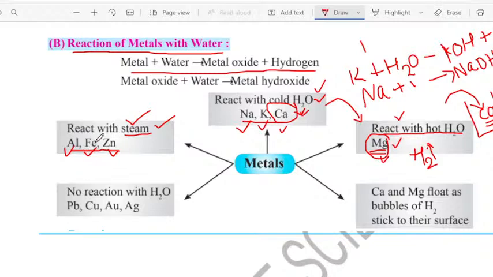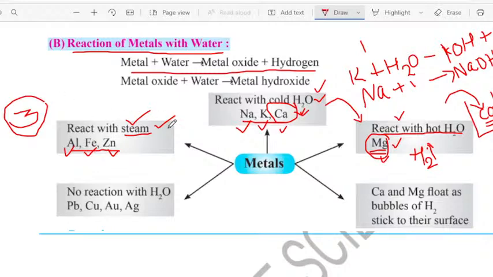Similarly, when zinc reacted with the steam, it formed zinc oxide. Related to this particular concept, there will be a diagram for you, children. There will be a diagram for 3 marks. Figure 3.3, that is action of steam on metal. A diagram called action of steam on metal is asked in the exam.